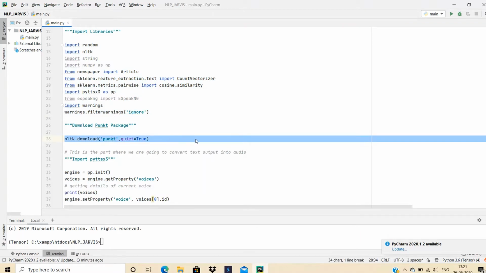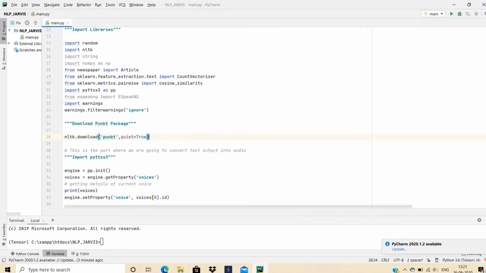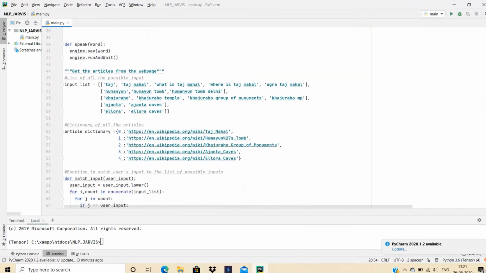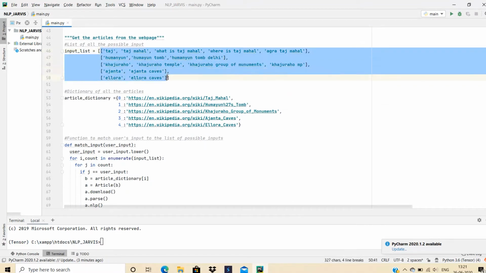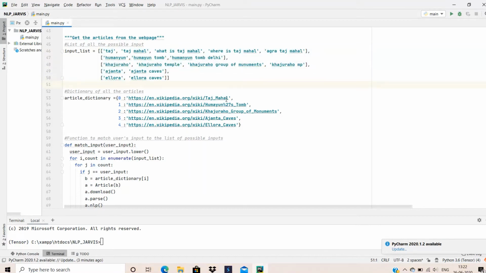Here we are using the tourism domain, that is, our bot is going to answer all the queries regarding tourism places. So here I have taken only 5 places: Taj Mahal, Humayun Tomb, Khajuraho Temple, Ajanta Caves and Ellora Caves. You can add many more, or you can choose any domain.